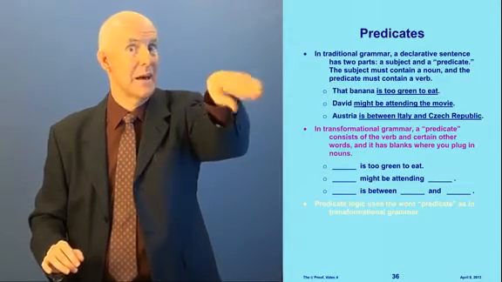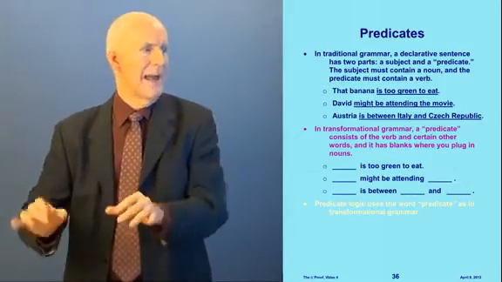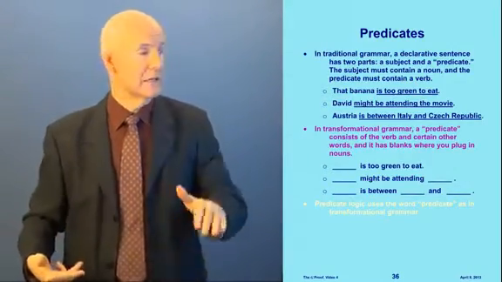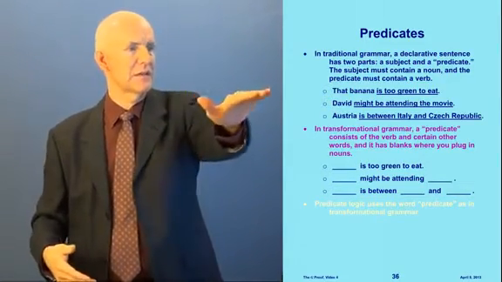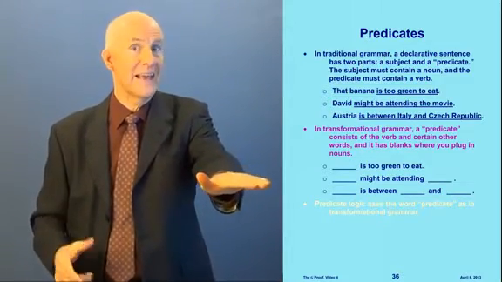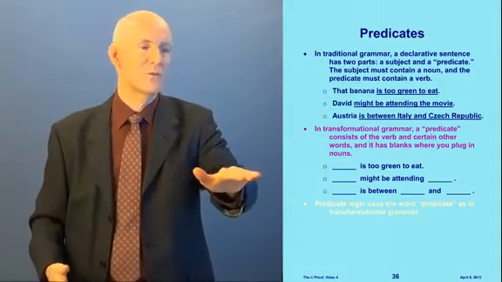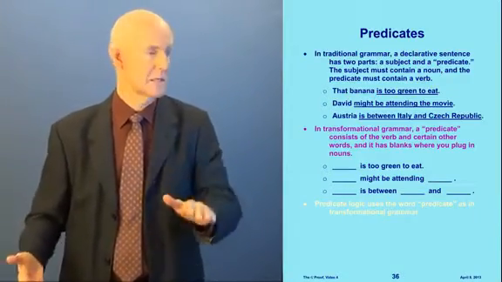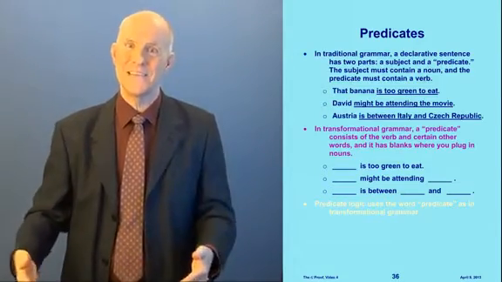Instead of what we did up here, the old-fashioned way, predicate means a verb and certain other words, and it has blanks where you put the nouns in. So here's one. Blank is too green to eat. Now it looks like this one up here, except that we put a blank where that banana is. This whole thing, including the blank, is a predicate. And then what you need to do to make it into a sentence is put a noun in the blank, like that banana. And then it becomes a sentence. So when it has the blanks, it's a predicate. When you fill in the blanks, it becomes a sentence.